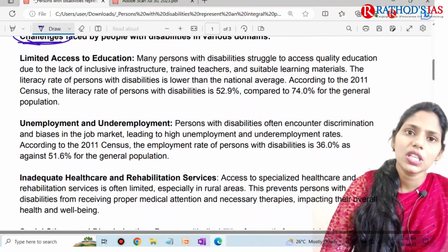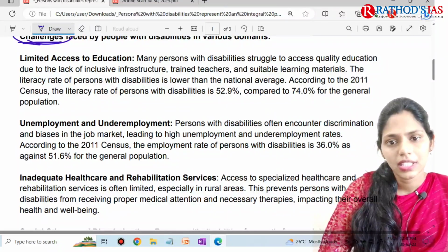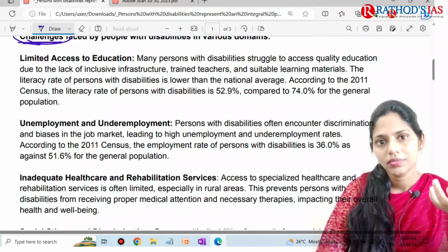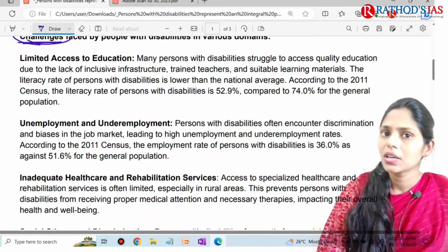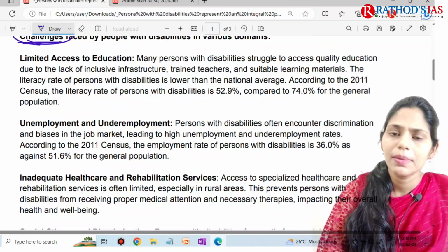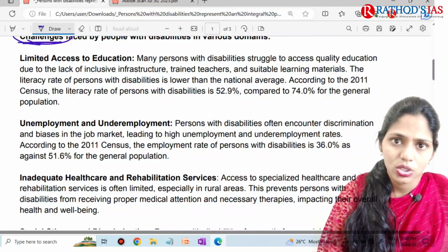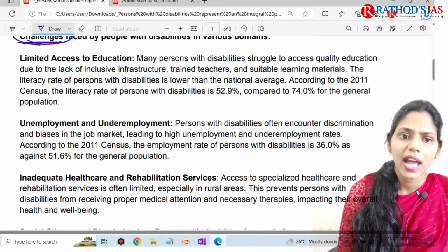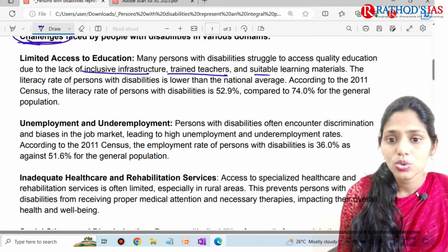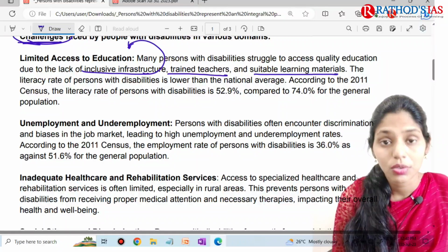The first and foremost thing is limited access to education, because these people need different infrastructure. For example, blind people need books in another script, Braille script, which will not be normally available. People with hearing disabilities need hearing aids, which they may not have to access education. So there is a lack of inclusive infrastructure, no trained teachers and no suitable learning materials. Because of this, there is a lack of access to education for these people.